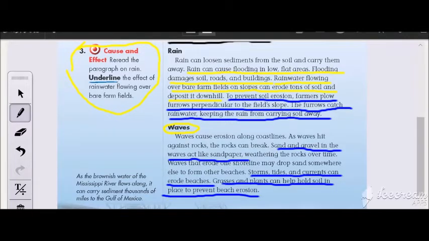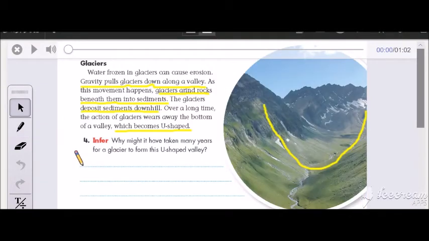As you heard, by the way, canyons has the equal meaning of valleys. So, after this, we will study glaciers. Of course, gravity pulls glaciers down along a valley. As this movement happens, the glaciers grind rocks. It causes erosion to the rocks beneath them into sediments, small particles of sand and rocks.